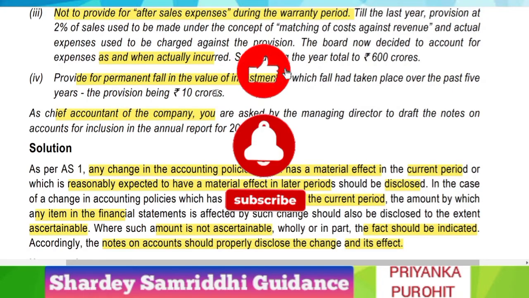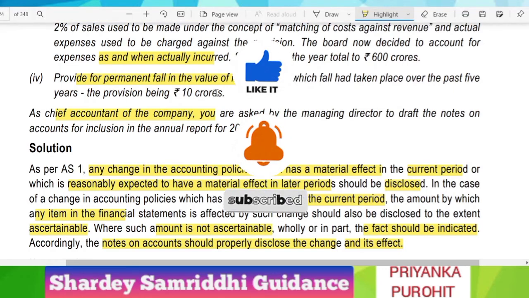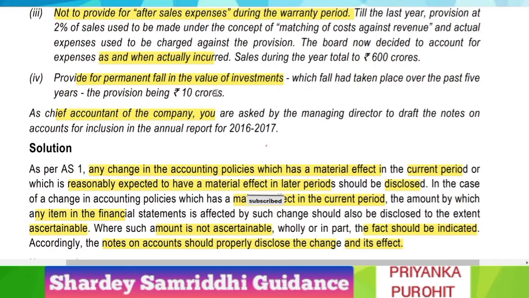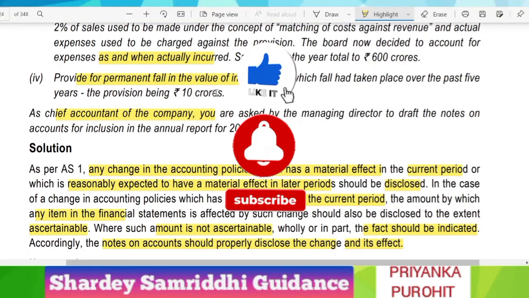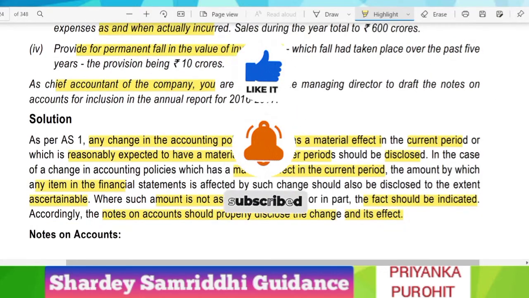thus they will Thank you so much for remove watching. it from Please the watch all P&L the other parts, that is the and second reduce part, it from third the part, value and of the the fourth investment part only. also. So let us This is look me, into Priyanka the answer Purohit, signing first. off. Thank you so much.